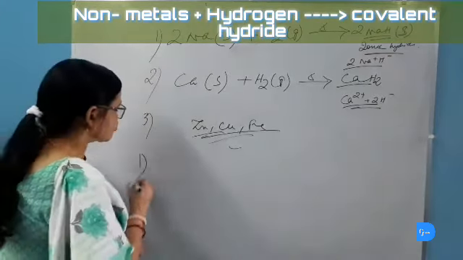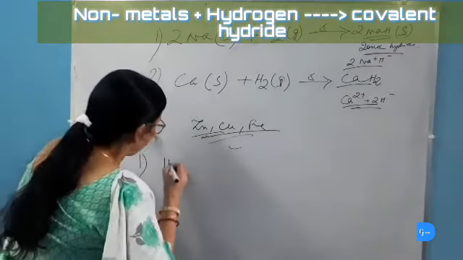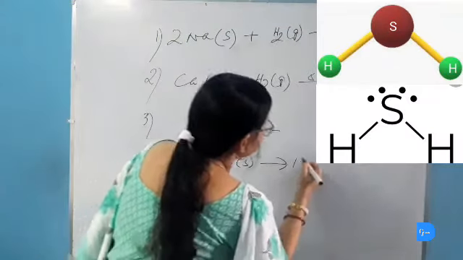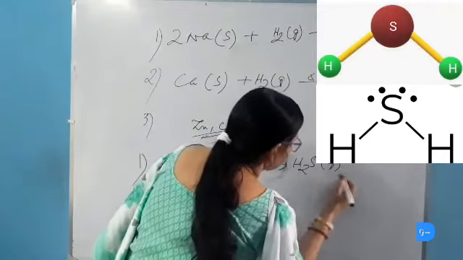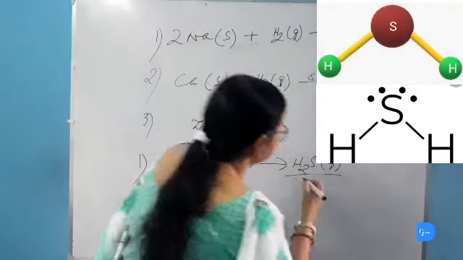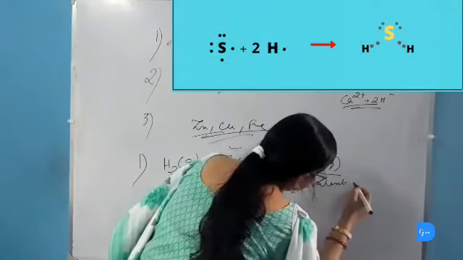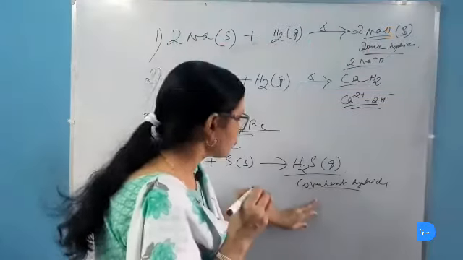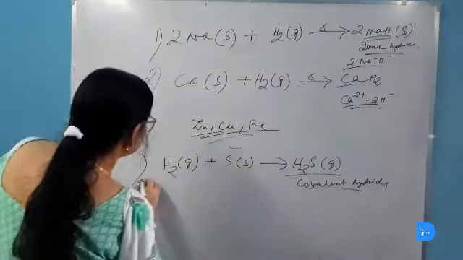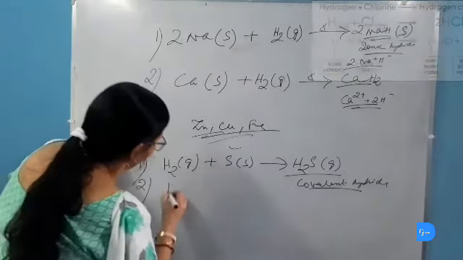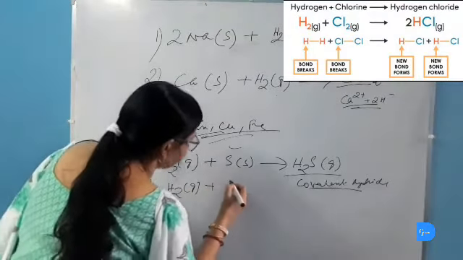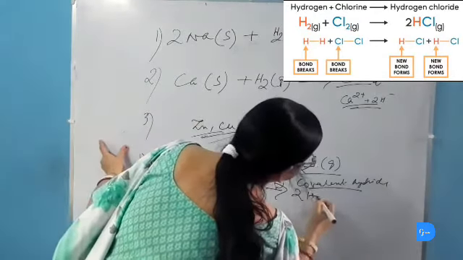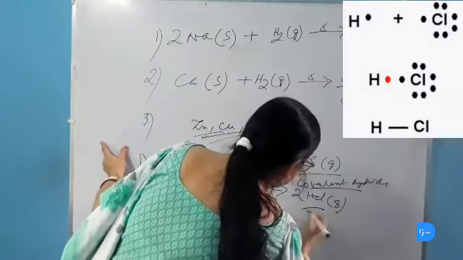First we will take the reaction of sulfur with hydrogen. When hydrogen gas reacts with sulfur, then hydrogen sulfide gas is formed, which is a poisonous gas and smells like a rotten egg. This is a covalent hydride as it is formed by sharing of electrons, and so it is a non-electrolyte but a stable compound. Next we will see the reaction of chlorine with hydrogen. When chlorine reacts with hydrogen, then it gives hydrogen chloride gas. It is also a covalent hydride.